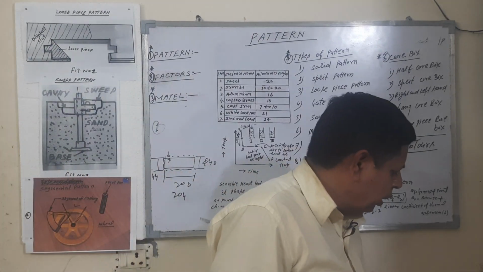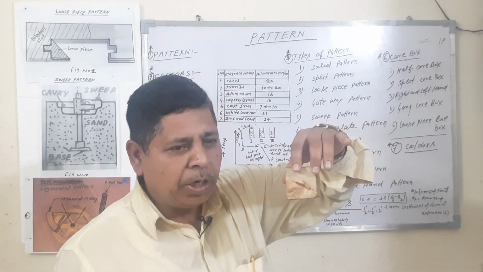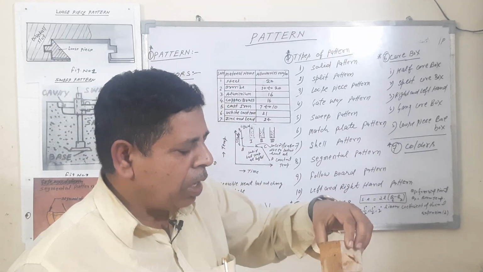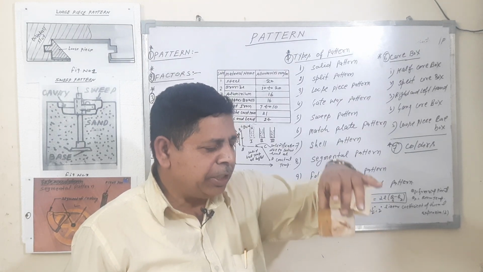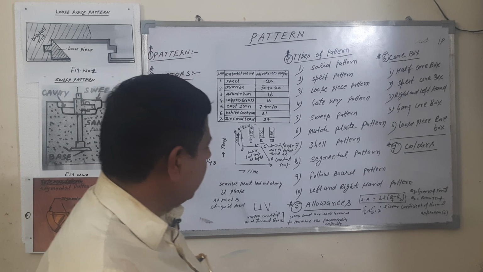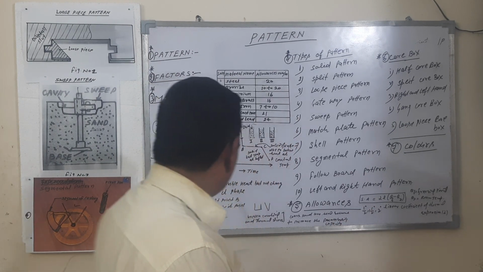Drafting allowance means when the pattern is molding in a sand, the piece is easily carried out with the help of a draft angle. The draft angle is generally used for half, 1 by 2, or 2 degree.